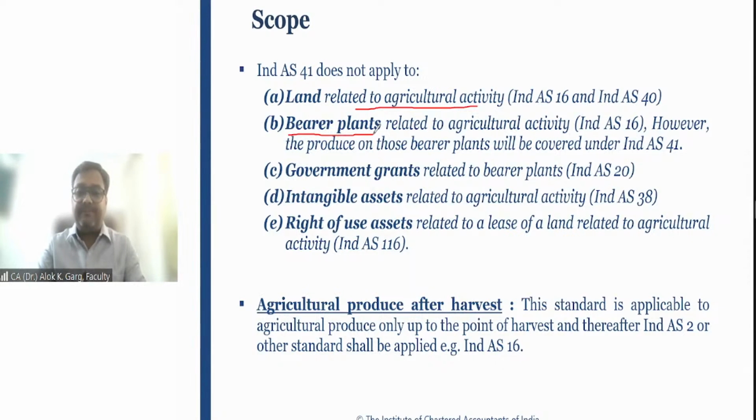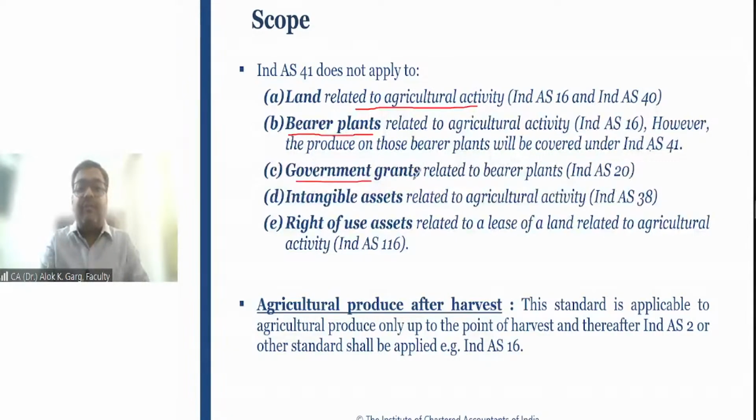But the output of these bearer plants, like your mangoes, apples, tea leaves, coffee leaves and latex, is covered under Ind AS 41. So the output of the bearer plant is covered under Ind AS 41, but the bearer plant itself is covered under Ind AS 16. So a mango tree is covered under Ind AS 16, but mangoes are covered under Ind AS 41, right?